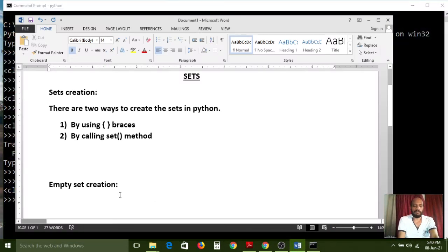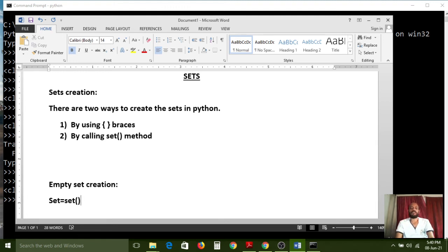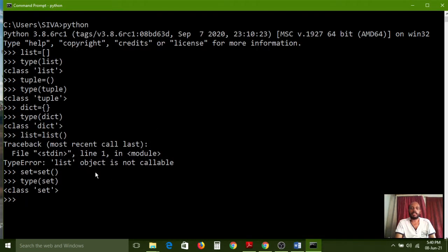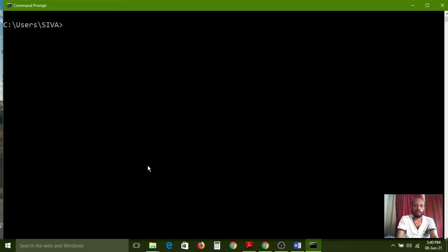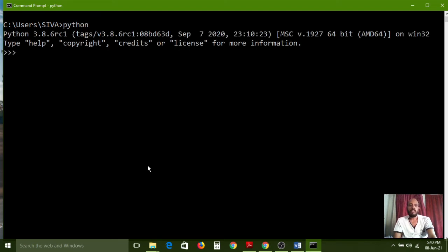Empty set creation is possible only with the set() function. But if you want to store any elements, we can also create the set by using curly braces. So for that, I am using the exit function here to close this one, and CLS to clear the screen. Again I am connecting to the Python shell window. Now I want to store some elements in a set.